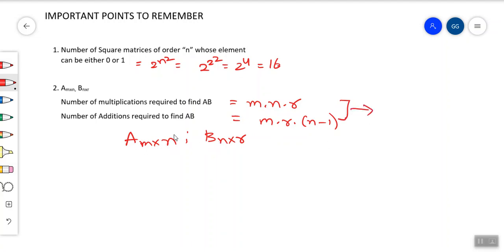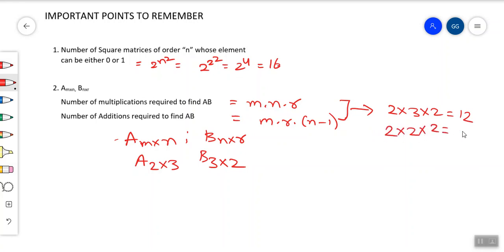These are very useful. Let's take an example and we'll see. Let A be a matrix of order 2 by 3. Let B be a matrix of order 3 by 2. Then how many multiplications are required to find AB? It is 2 into 3 into 2, which means 12 multiplications are required. And the number of additions required to find AB? It is 2 into 2 into (3 minus 1), which is equal to 8.